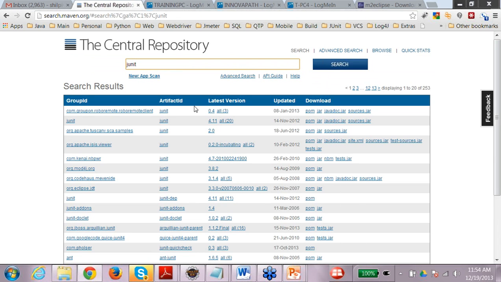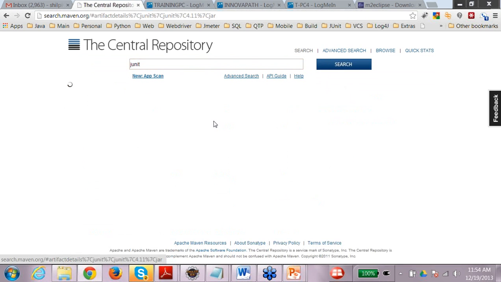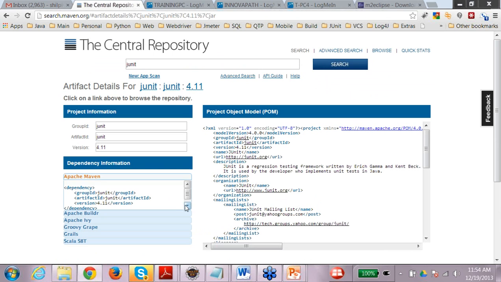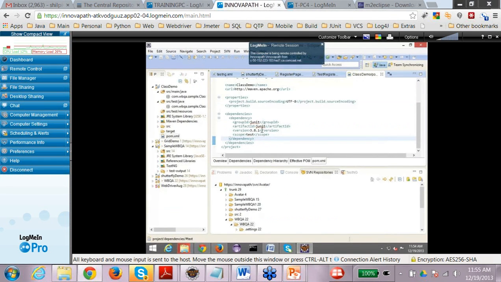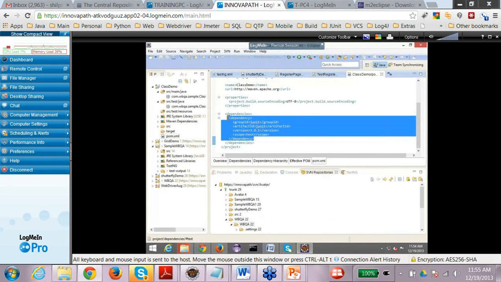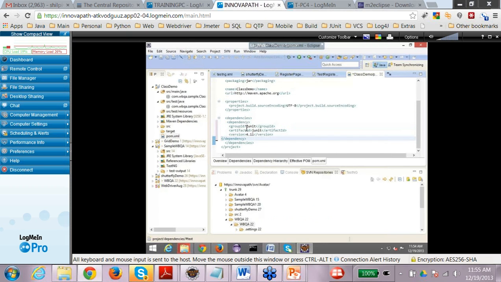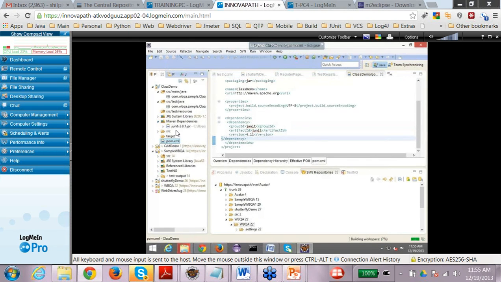I'm looking for JUnit. This is the latest version of JUnit, and you can copy the dependency from here, go back to your project, and just replace this with that one. Once you replace it and save it, automatically you will see the change here.